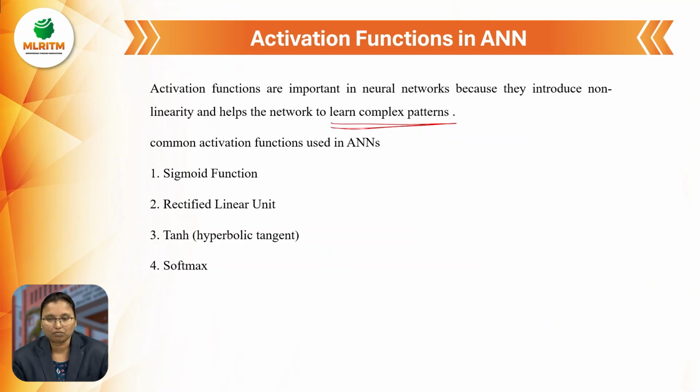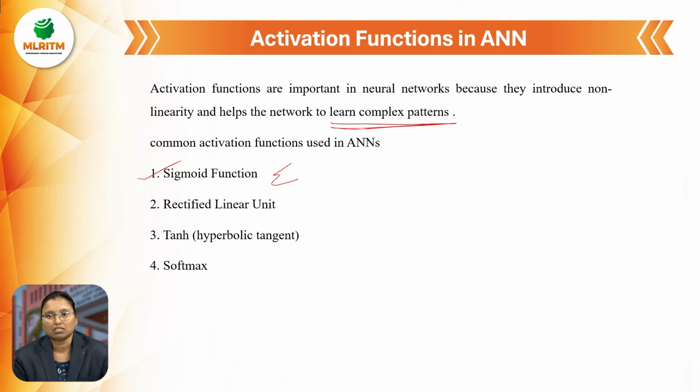Common activation functions used in ANN include the sigmoid function, where we sum all the inputs and weights and add the bias, the rectified linear unit, and the next one is the tangent function.